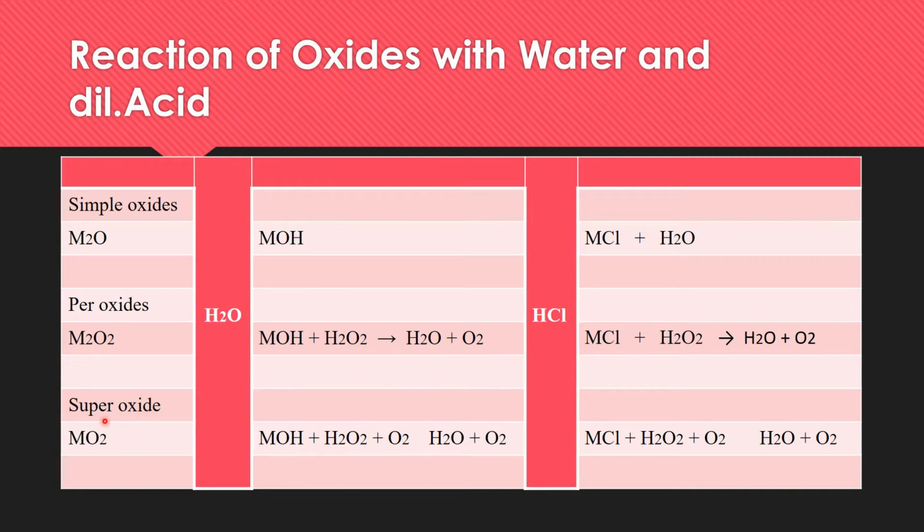And third is the superoxides. When superoxides react with water, the products are the respective hydroxides, hydrogen peroxide and oxygen.